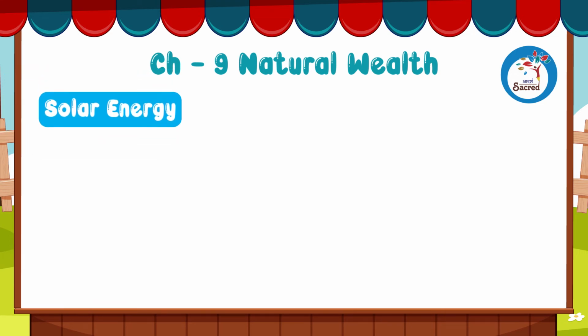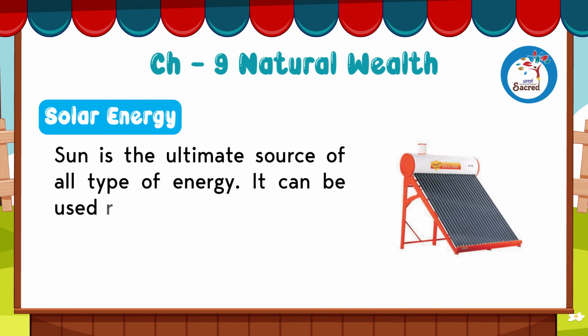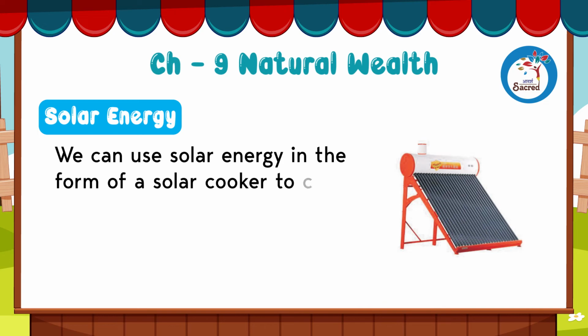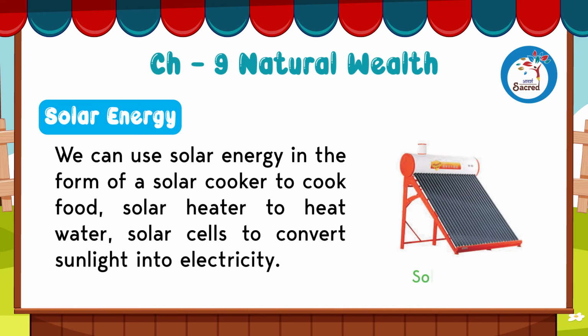Solar energy. Sun is the ultimate source of all type of energy. It can be used repeatedly. We can use solar energy in the form of a solar cooker to cook food, solar heater to heat water, solar cells to convert sunlight into electricity.